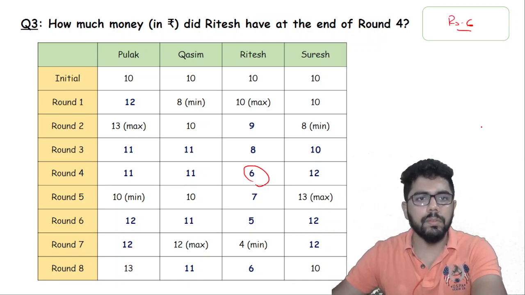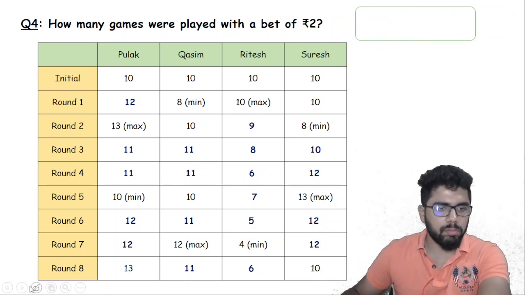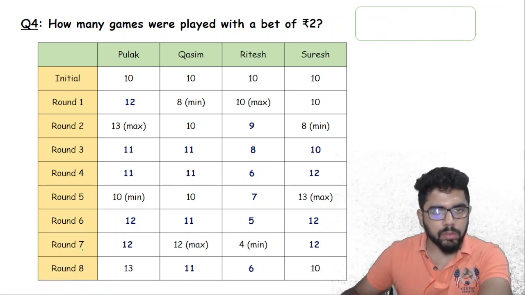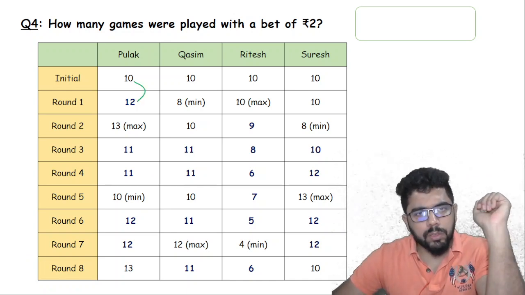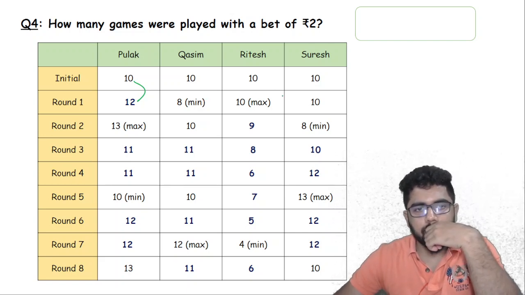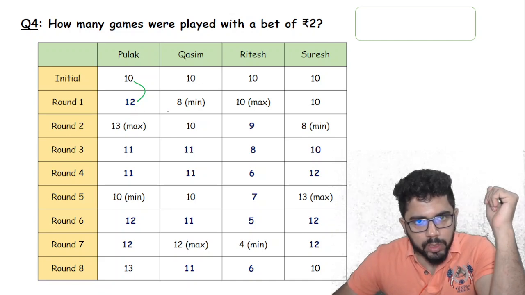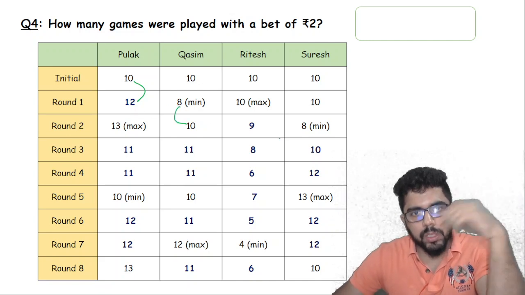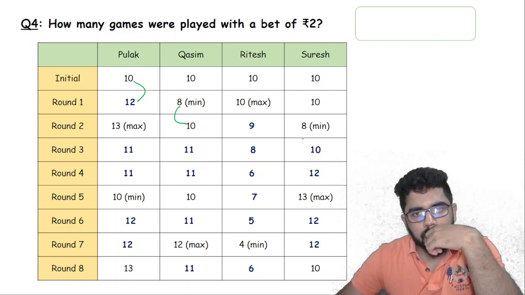This was a TITA question. How many games were played with a bet of 2? This is interesting. Bet of 2. So we can see there is one game here, and no change in this case. Now from round 1, in round 2 there is an increase of 2 here, so bet of 2. In round 3, 13 is becoming 11, so again a bet of 2.